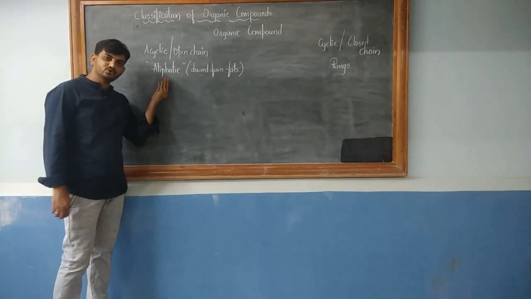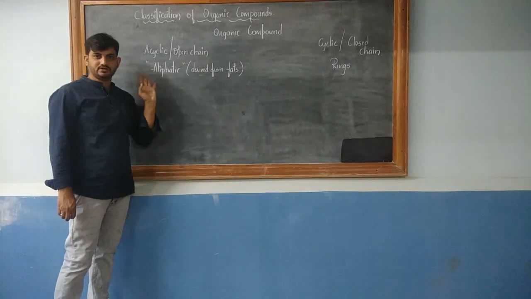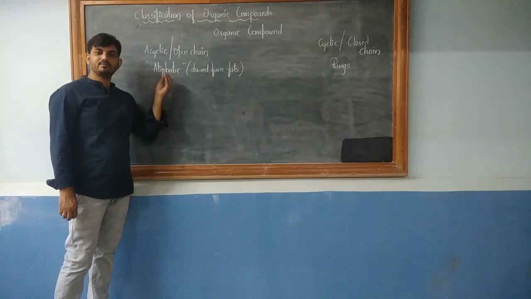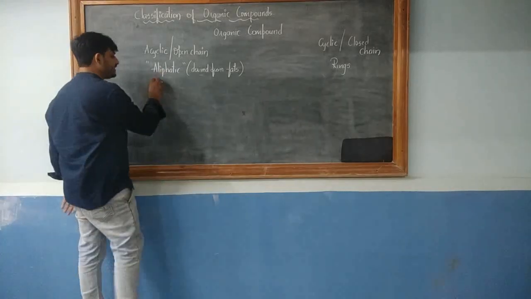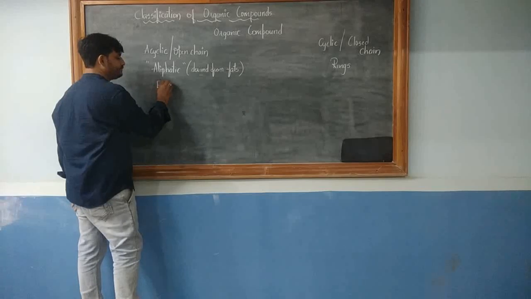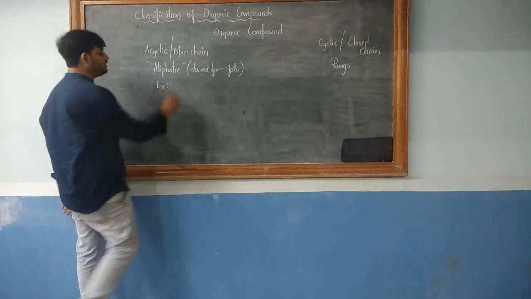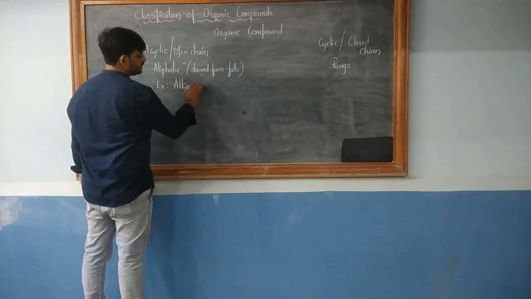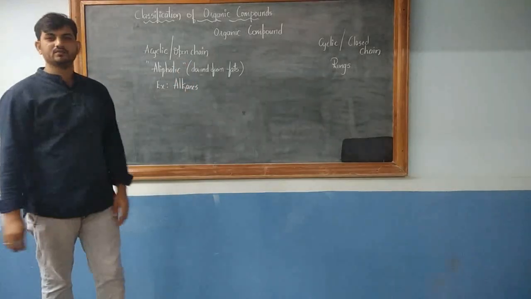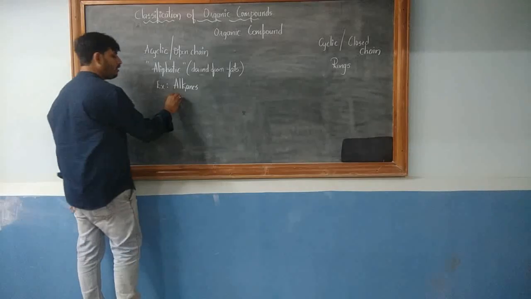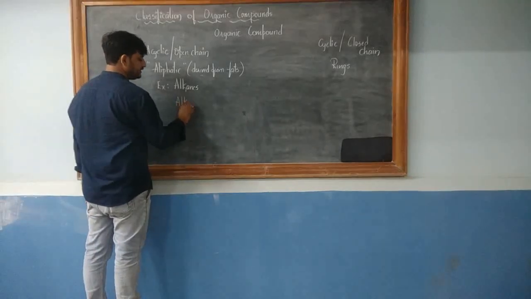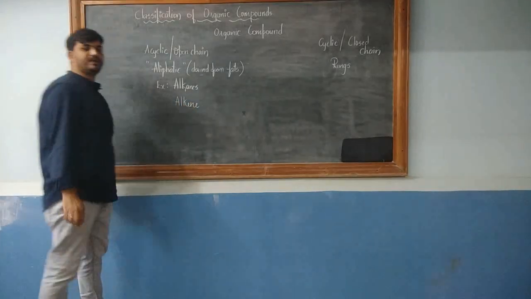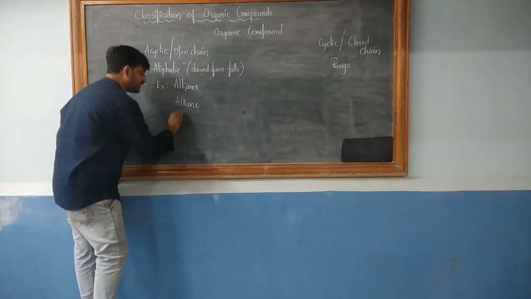Again, they may be saturated or they may be unsaturated. As examples, the common ones we have studied: all the alkanes, methane, ethane, propane, butane, and so on. All the alkenes, ethene, propene, butene, pentene, and so on. All the alkynes.